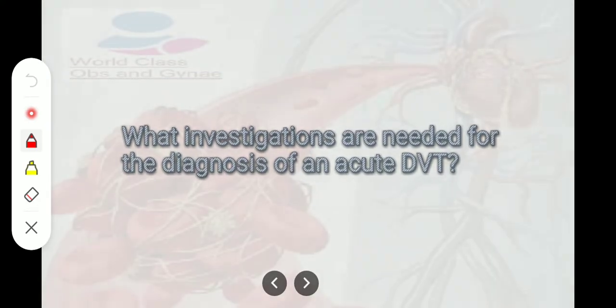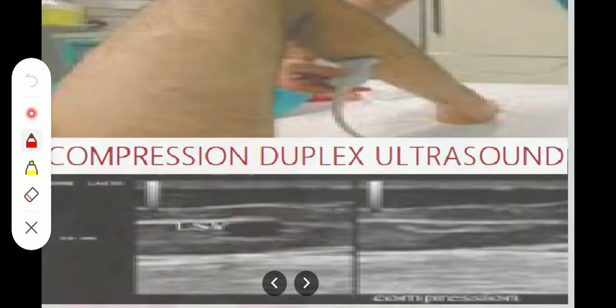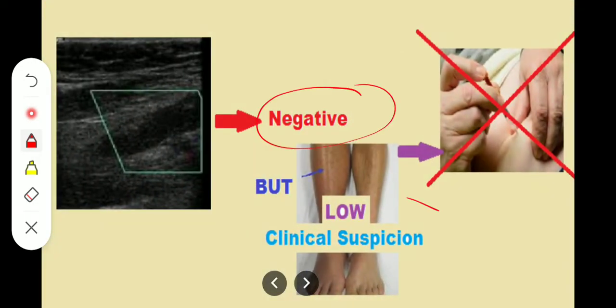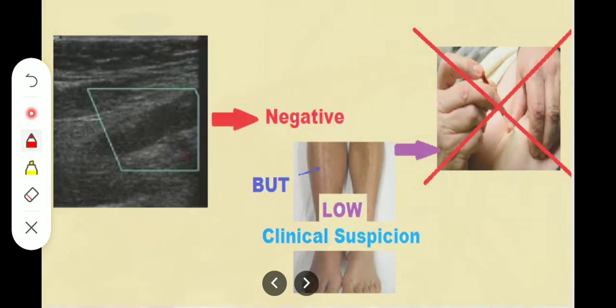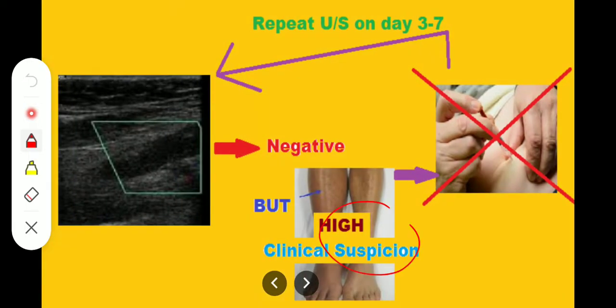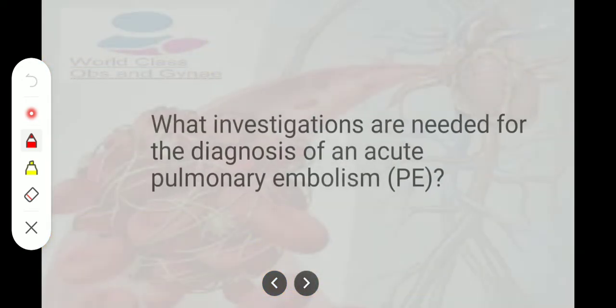And what investigations are needed for diagnosis of an acute DVT? Acute DVT, we do the compression duplex ultrasound, and if the ultrasound is negative and there is low clinical suspicion of DVT, we do not give the low molecular weight heparin because both things are negative. But if ultrasound is negative but there is high suspicion of DVT, we do not give low molecular weight heparin, but we repeat ultrasound on day 3 to 7.